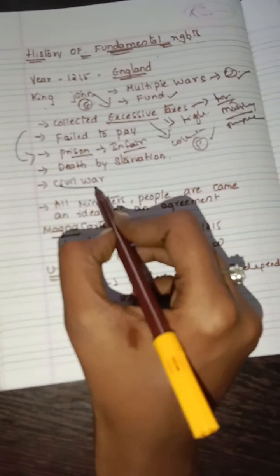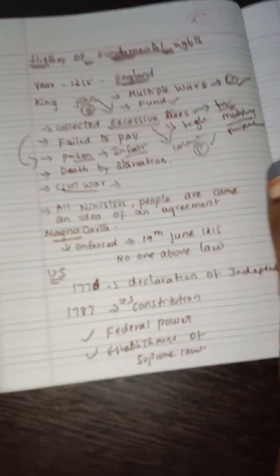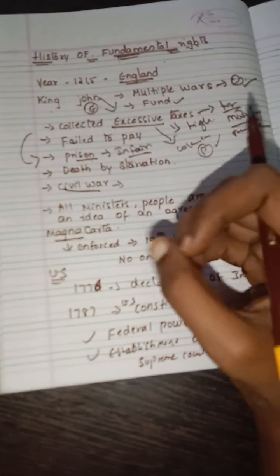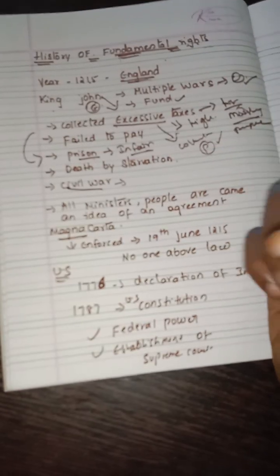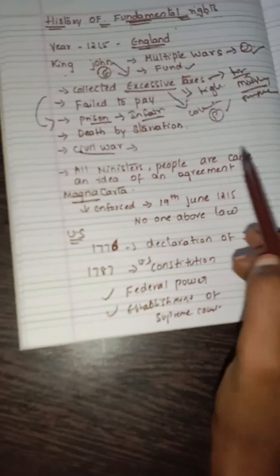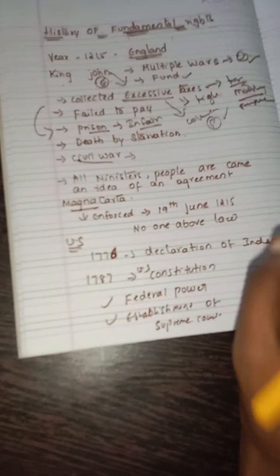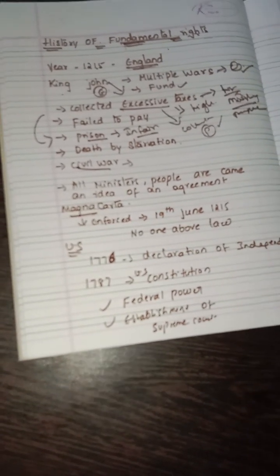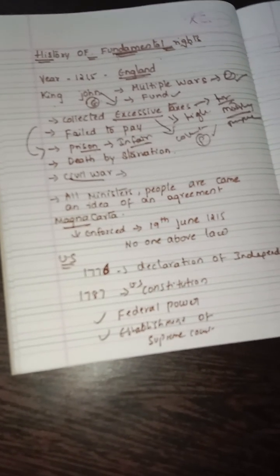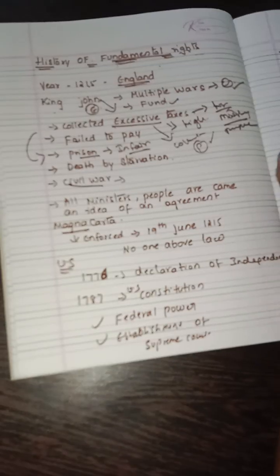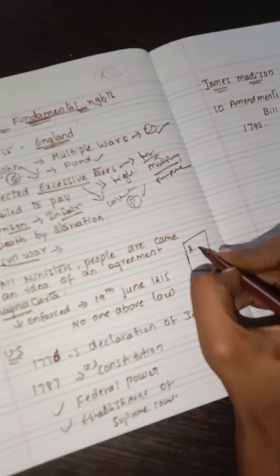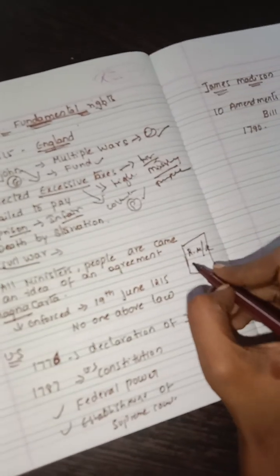By this, civil war was going on in the country. What happened? The people started opposing King John, and the ministry people also developed distrust of this king. So all the ministers came together and got an idea: an agreement. They decided to draft an agreement. In that agreement they wrote the rights of the ministry and the king and what they wanted.